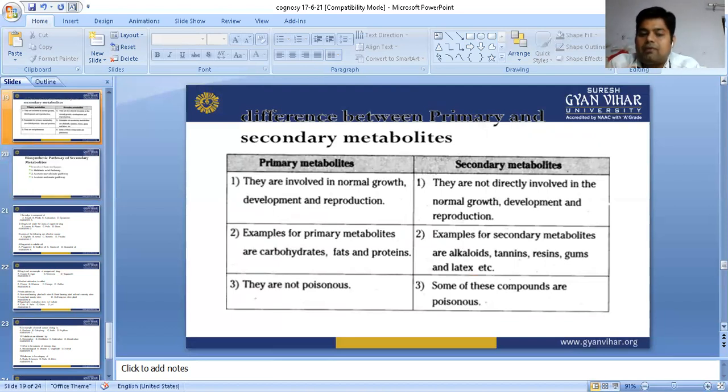Examples of primary metabolites we have studied: carbohydrate, fat, lipids, protein. Examples of secondary metabolites include alkaloids, glycosides, tannin, resin, gum, latex. Secondary metabolites are always synthesized with the help of primary metabolites; they are dependent on primary metabolites. So in this chapter, we have discussed two pathways along with the differentiation of primary and secondary metabolites with examples.